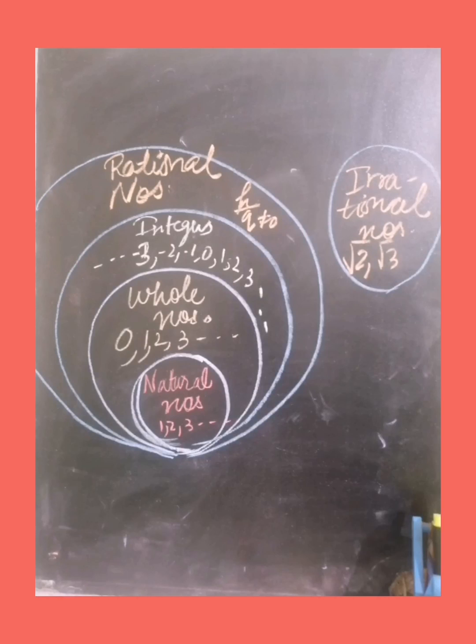We also know about irrational numbers. Numbers like root 2 and root 3 are irrational numbers. Why are they irrational? Because they are non-terminating and non-recurring. Non-terminating are those which do not end after decimal expansion, and non-recurring are those which do not repeat on expansion. So irrational numbers do not come under rational numbers, integers and whole numbers.